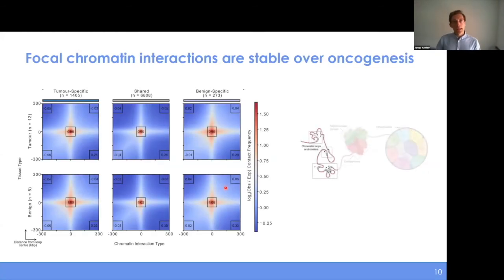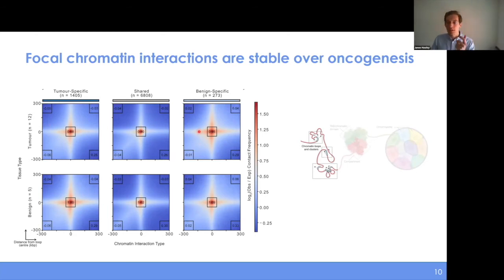The result is a little bit, let's say, muddier, but largely similar for these more focal interactions as well. We were able to identify focal chromatin interactions across all of our primary tissue samples. And what we found is that the interactions that were, say, only identified in tumors were similarly enriched for contacts in both the tumor samples and the benigns, and vice versa, that interactions that were only detected in benign samples were similarly enriched in the tumor samples themselves.